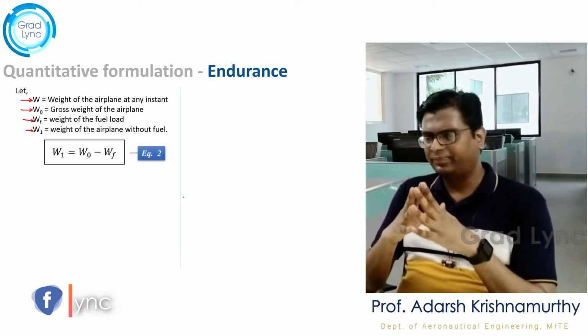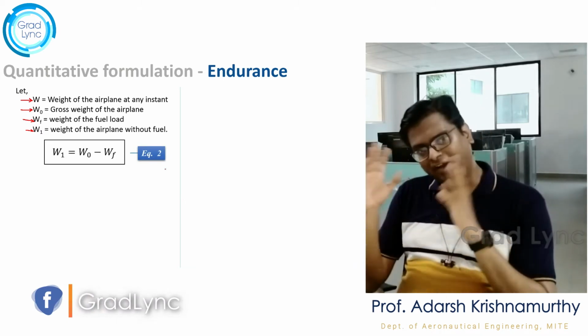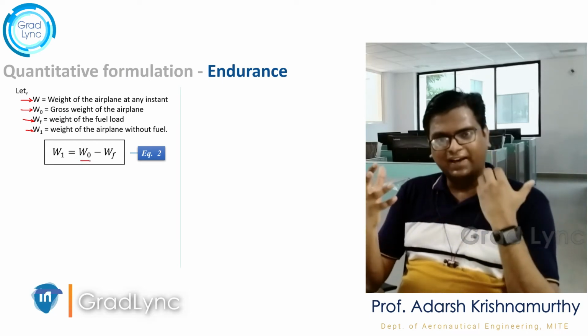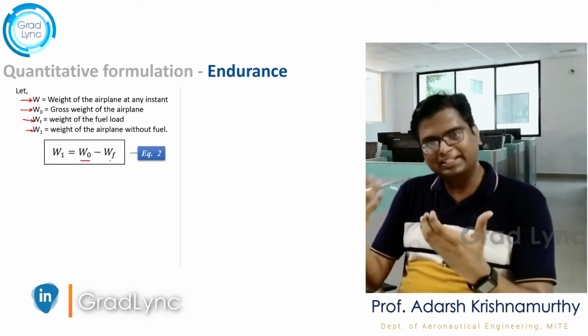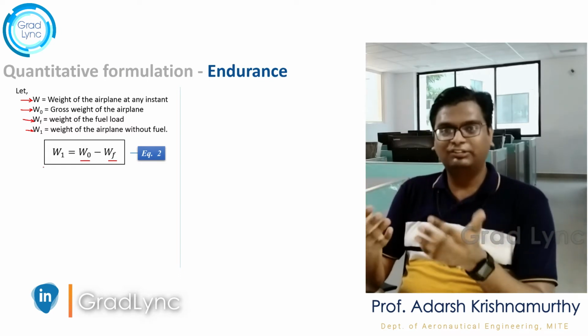So let's understand. For endurance, W1 is nothing but the final weight of the aircraft, which is the initial weight of the aircraft minus the weight of the fuel, because at the end of the mission, all the fuel will be consumed.